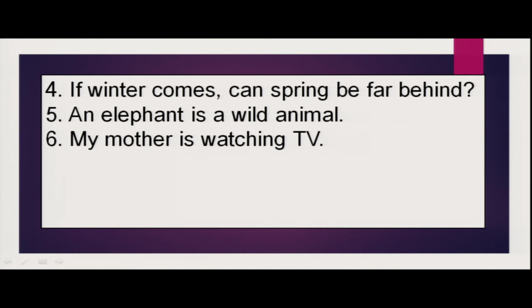An elephant is a wild animal. So elephant, the name of an animal. An animal is also the name of a class, right? My mother, watching television. Television and mother. So winter, spring, elephant, animal, mother, television, all these words come under this category, this class, that is nouns, right? And we have another activity in your book.